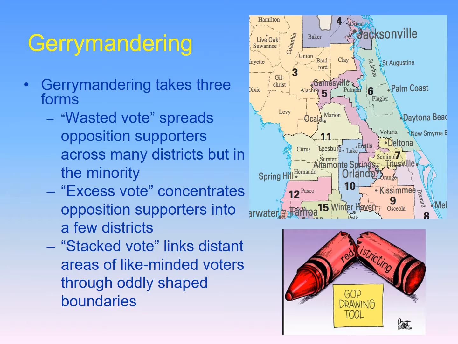Gerrymandering takes three forms: a wasted vote, which spreads opposition supporters across many districts but in the minority; an excess vote that concentrates opposition supporters into a few districts; and a stacked vote that links distant areas of like-minded voters through oddly shaped boundaries. On July 11, 2014, Judge Terry Lewis reprimanded Florida's Republican Party, saying the GOP intentionally drew congressional districts to allow the party to retain power. The judge ordered that the state redraw the districts.